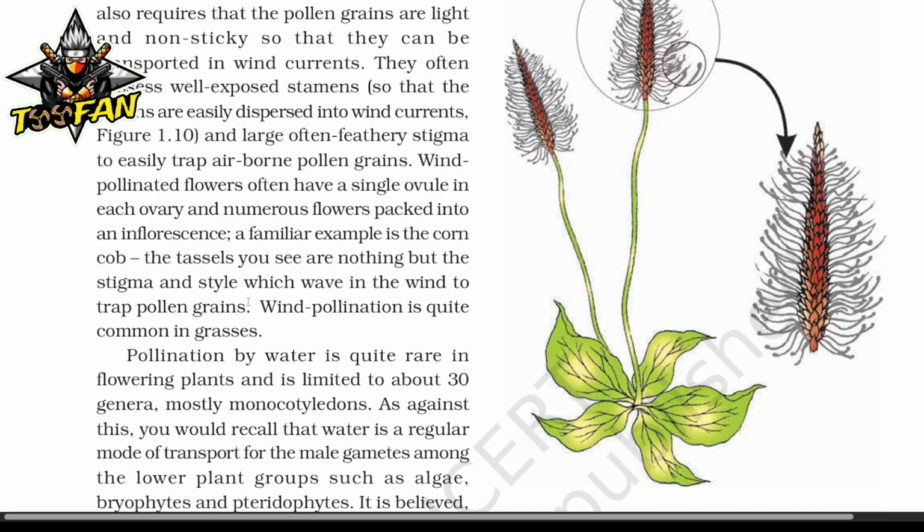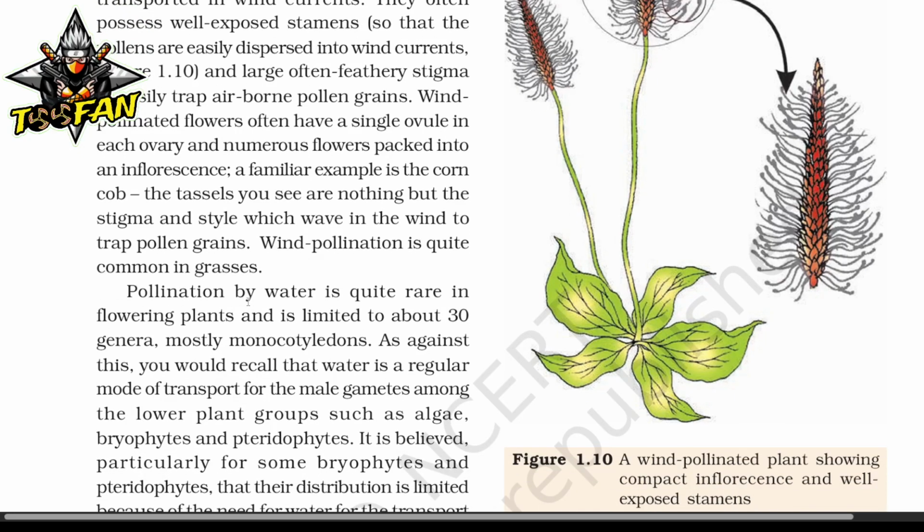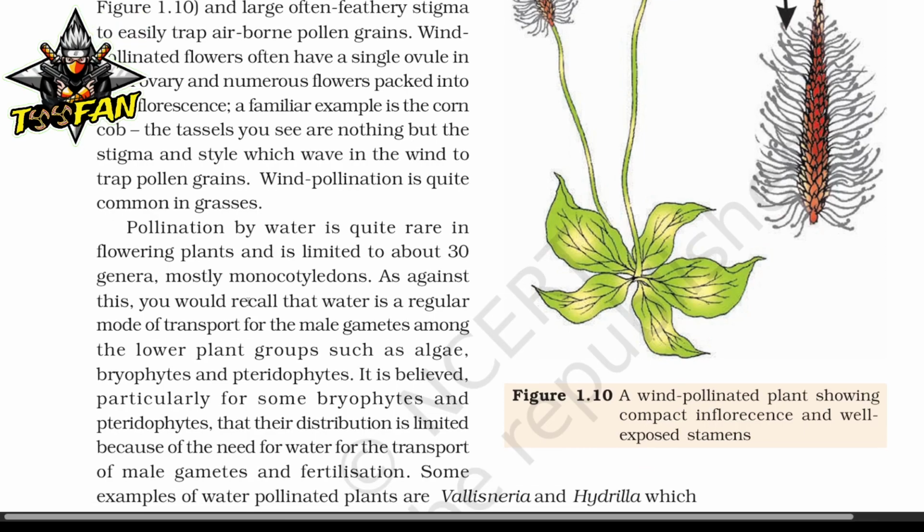Pollination by water is quite rare in flowering plants and is limited to about 30 genera, mostly monocotyledons. As against this, you will recall that water is a regular mode of transport for the male gamete among the lower plant groups such as algae, bryophytes and pteridophytes. It is believed, particularly for some bryophytes and pteridophytes, that their distribution is limited because of the need for water for the transport of male gametes and fertilization.